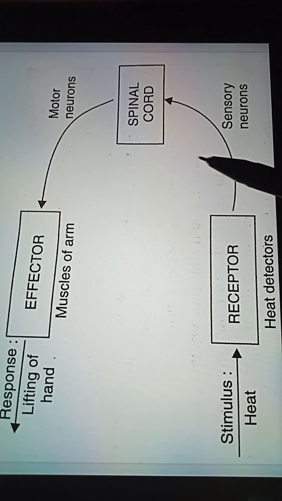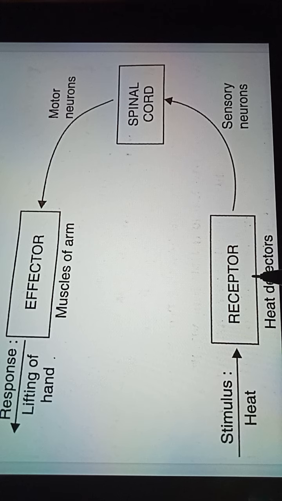So this is the pathway in the form of a flow chart. From here it will start. Here the heat is acting as a stimulus, and the receptors which are present in the hand will act as the heat detectors.